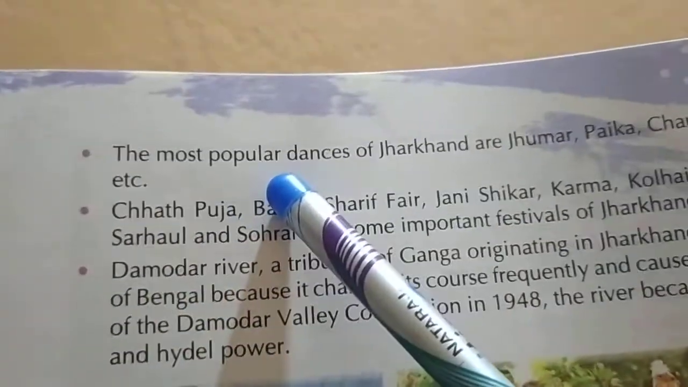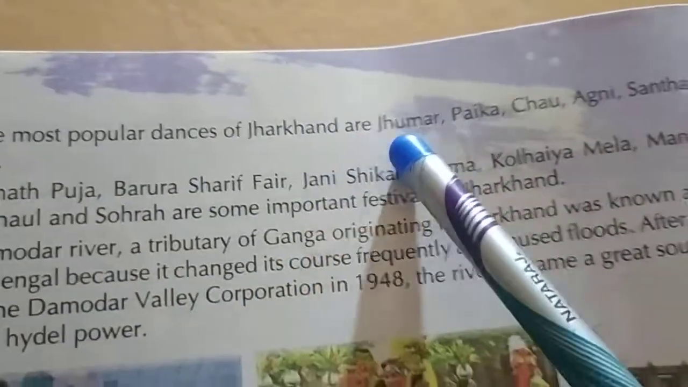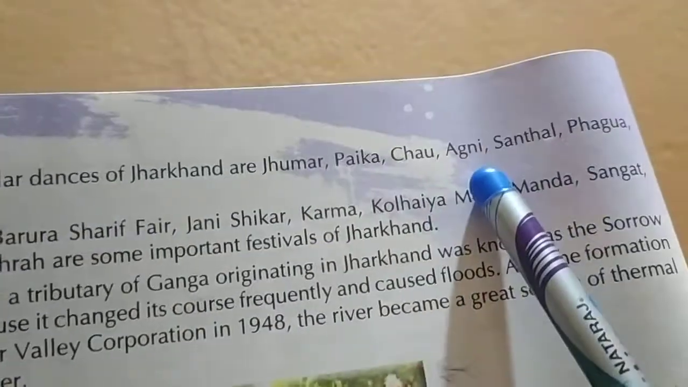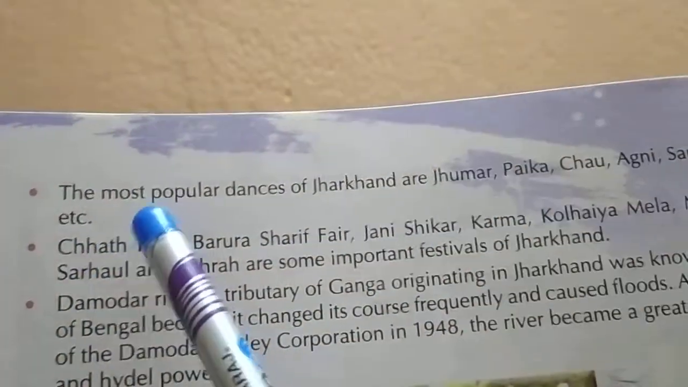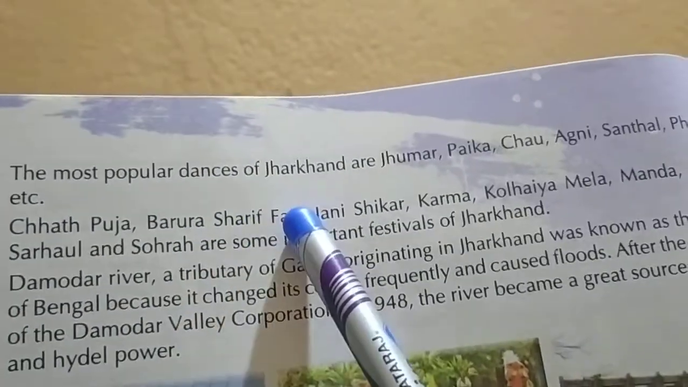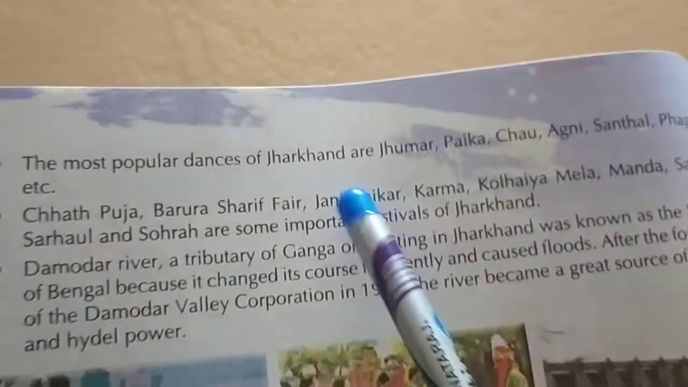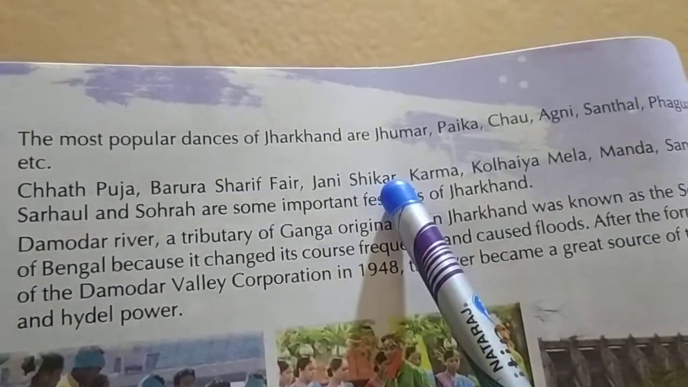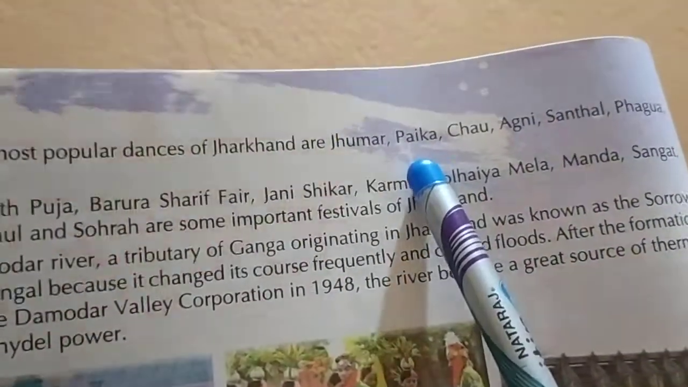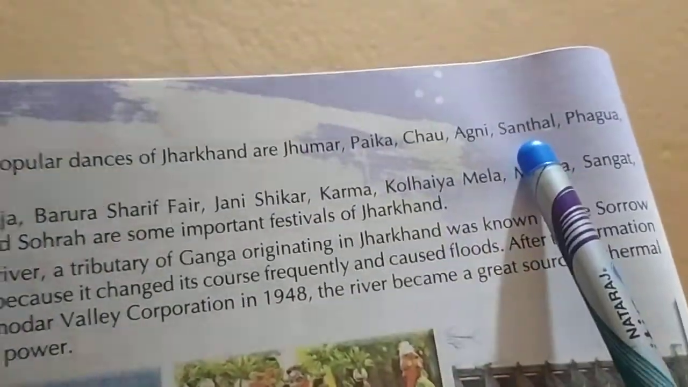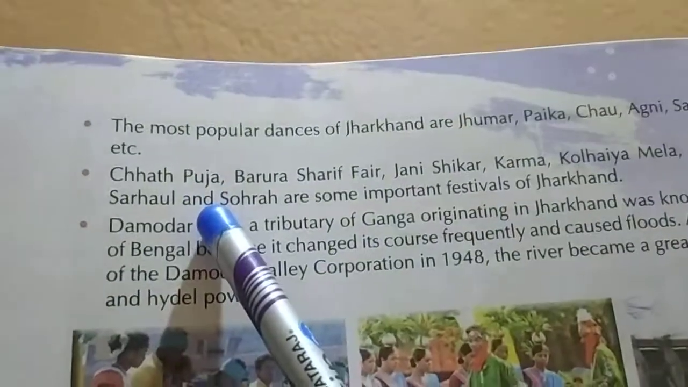The most popular dances of Jharkhand are Jhumar, Paika, Chhau, Agni, Santhal, Phagua, etc. So what are the most popular dances in the state Jharkhand? The answer is, the most popular dances of Jharkhand are Jhumar, Paika, Chhau, Agni, Santhal, Phagua, etc.